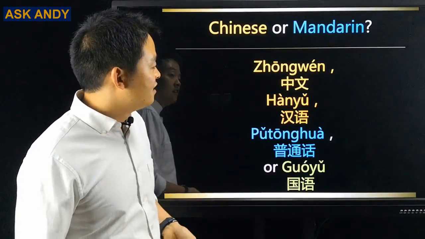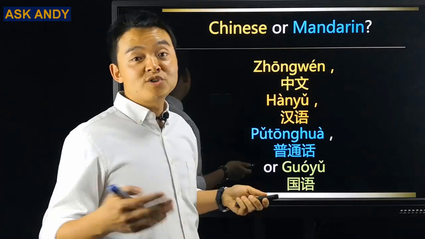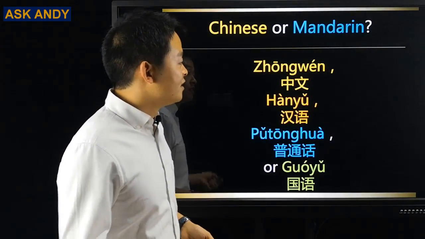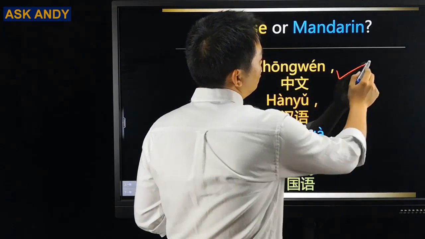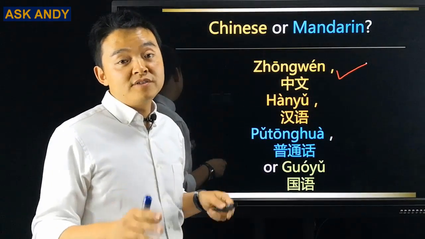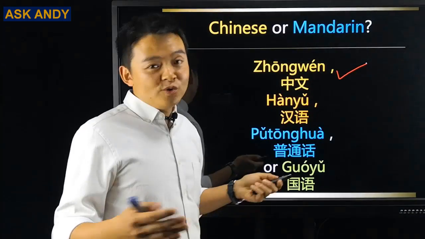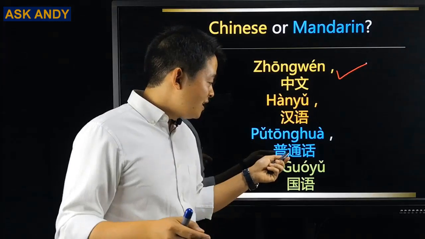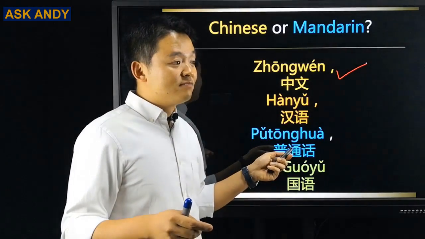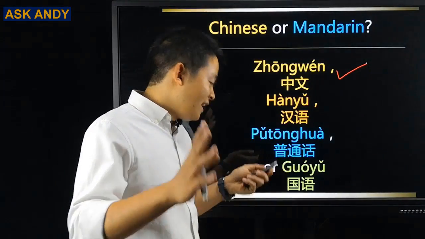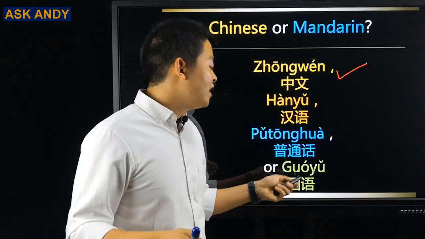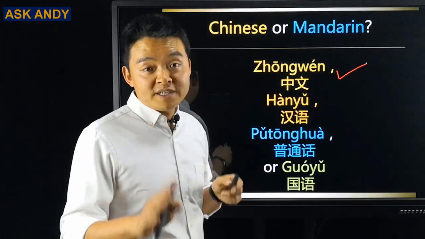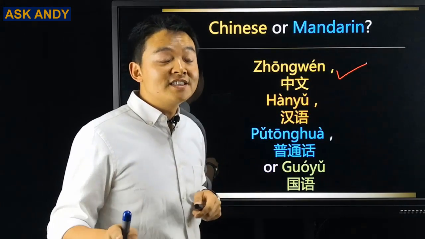So right now, let's see. Let me summarize. Chinese or Mandarin, which one is the best one for you to use as a Chinese learner? So number one would be this one. 中文 is almost the perfect one for you to use. Why? You don't care that much about the ethnic groups in China, and you are not a native Chinese speaking different dialects in China, and you are not someone from Taiwan, Hong Kong, or Macau. So 中文 is the perfect one or the best one for you to use as a Chinese learner if you are a foreigner.